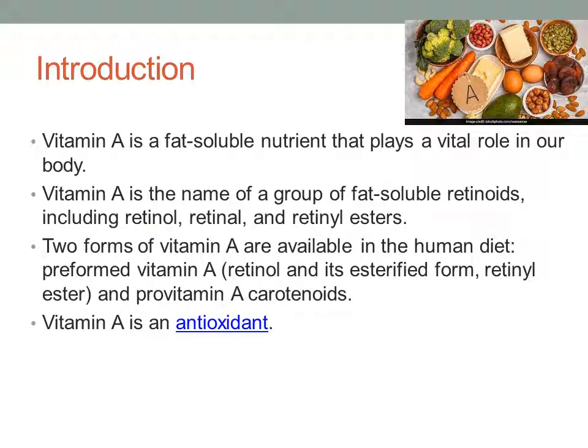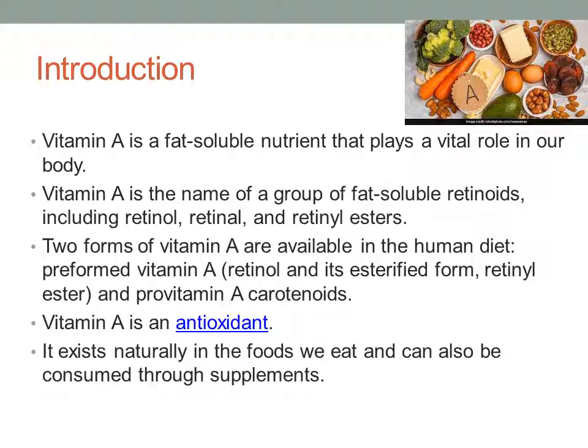Vitamin A is a main antioxidant. Like other vitamins, vitamin A also acts as an antioxidant. That means it fights against the free radicals present in our body. During metabolic activities, free radicals are released in our body, and vitamin A helps to fight against these free radicals. It exists naturally in the foods we eat and can also be consumed through supplementation in our diet.